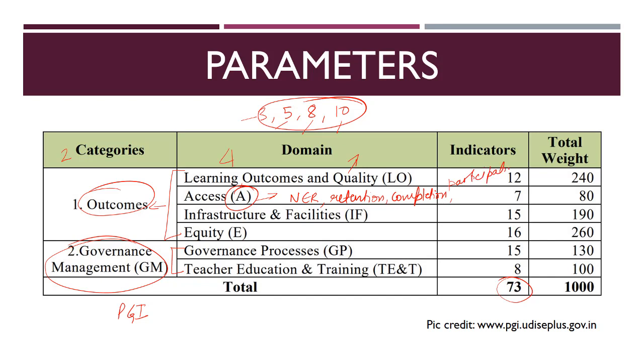Similarly, if we talk about infrastructure, infrastructure is a broad category having many indicators. For example, in infrastructure, we look at the schools having information and communication technology labs, schools which are having smart classes installed, then the schools which are having science labs, the schools which are having separate rooms for co-curricular activities as well as arts and crafts, schools having good libraries, schools which are offering vocational courses.